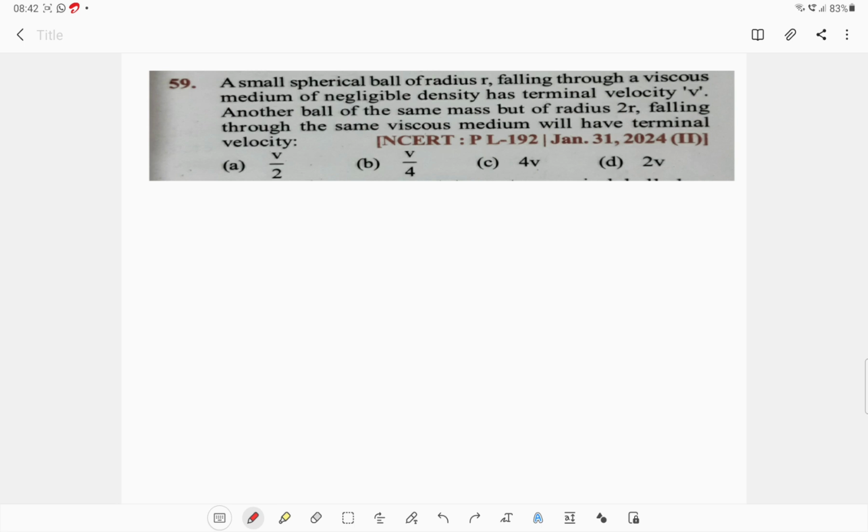बच्चों, यहाँ पे मैं फ्लूइड मैकेनिक्स में विस्कोसिटी से रिलेटेड कुछ क्वेश्चन जो कि प्रीवियस ईयर जेईई मेन में आए हुए हैं उसको मैं डिस्कस कर रहा हूँ। जैसे अगर फर्स्ट क्वेश्चन यहाँ पे हम देखें तो है: A small spherical ball of radius r falling through a viscous medium of negligible density has terminal velocity v. Another ball of the same mass but of radius 2r falling through the same viscous medium will have terminal velocity... उसका terminal velocity क्या होगा?